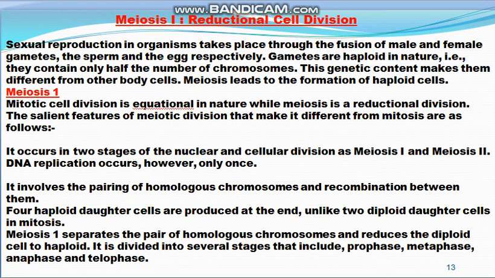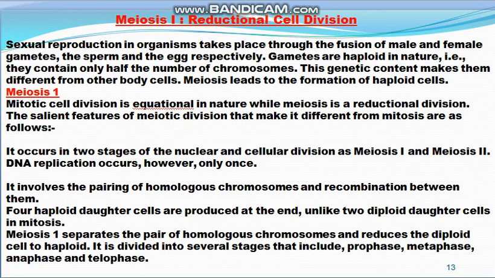It means in organisms, sexual reproduction takes place through the fusion of the haploid male gamete with the haploid female gamete, and these haploid gametes are formed because of meiosis. So this is the reductional cell division.